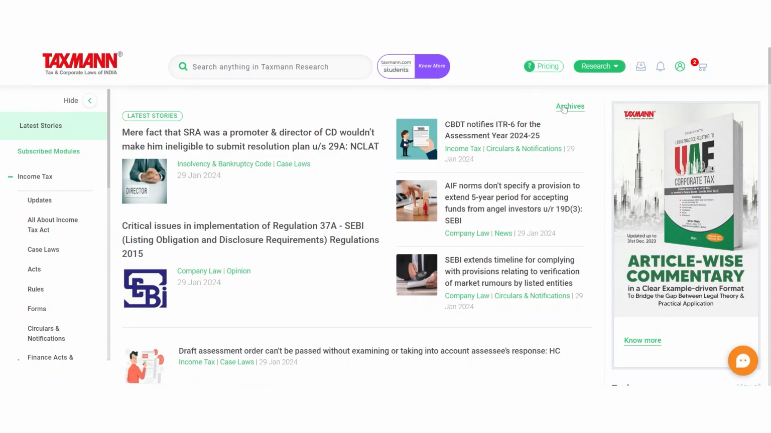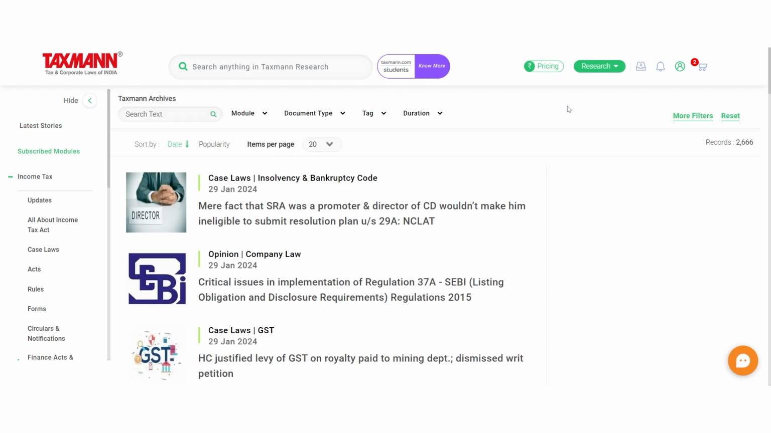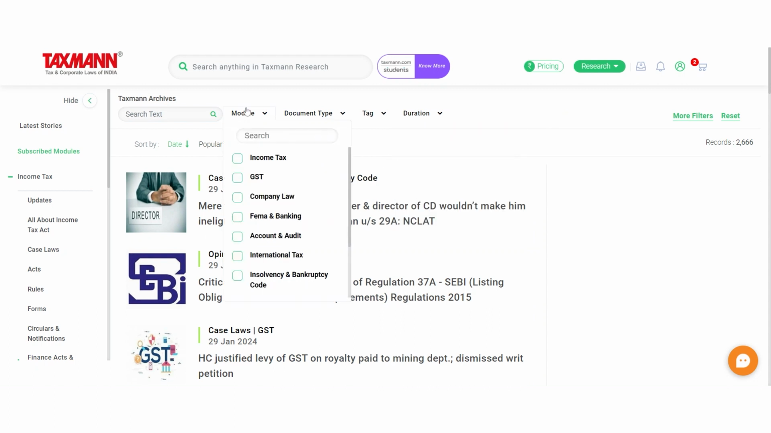In case you would like to access past stories, you can click on Archive, select your duration, and access the story. You can change the module or document type from the filtering options.